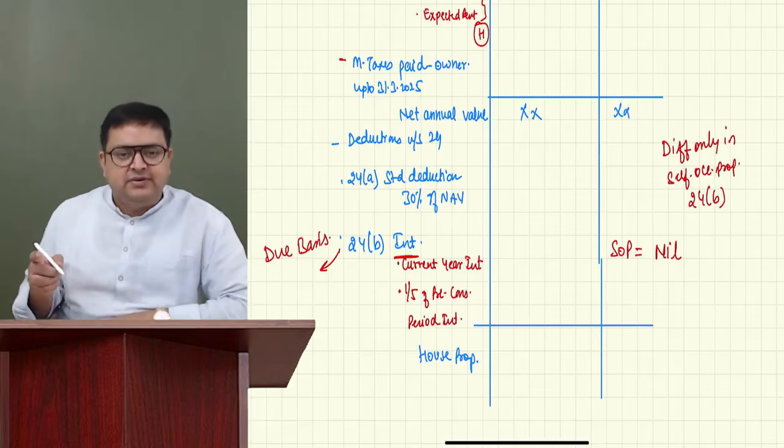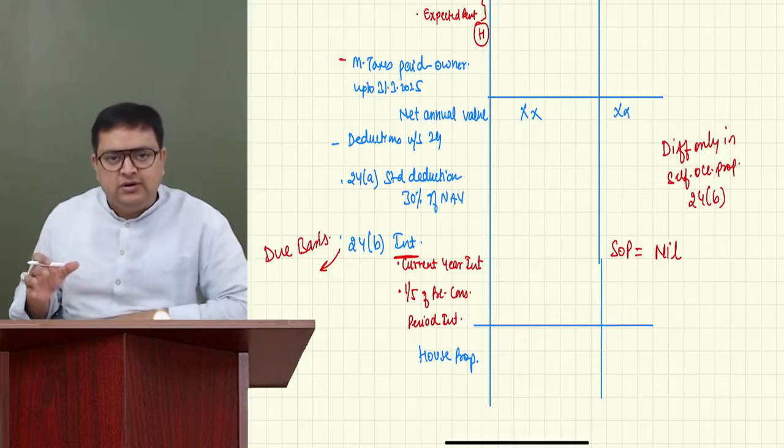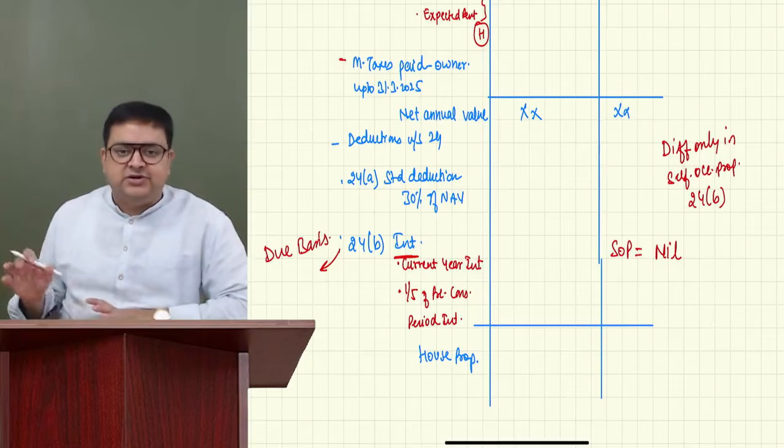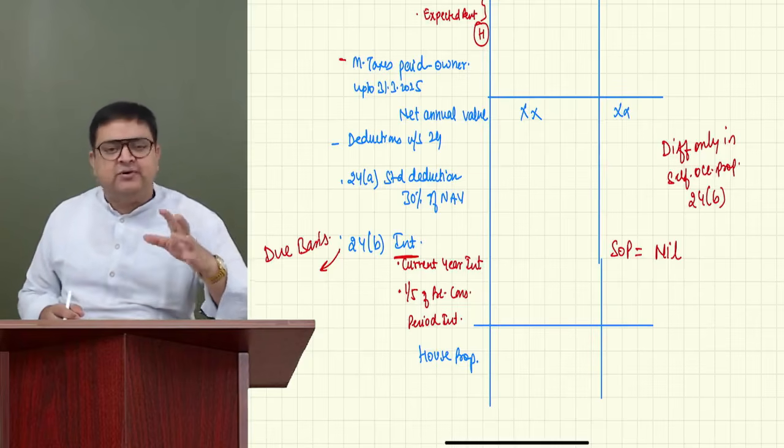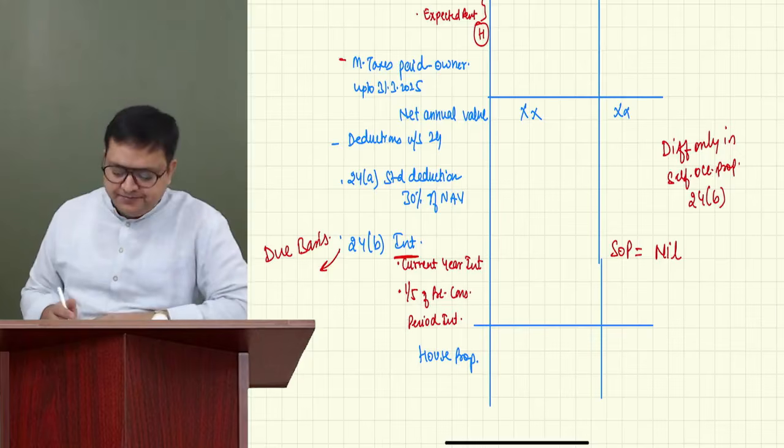Under default regime, even if you have taken a loan for interest, there is no deduction for self-occupied property. For let out, there is no problem, guys. For let out, there is a deduction. But for self-occupied, there is no deduction.